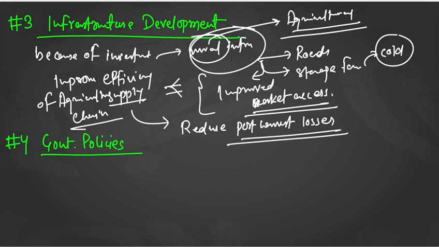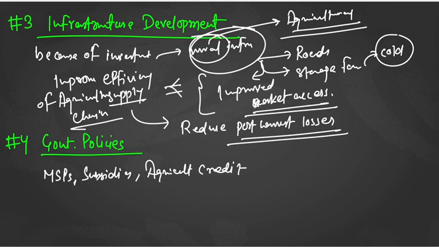Next, you can talk about government policies. Government policies like minimum support prices. You can also talk about subsidies. You can also talk about agricultural credit facilities. You can talk about the Kisan credit card scheme also, some big points. Is it okay?